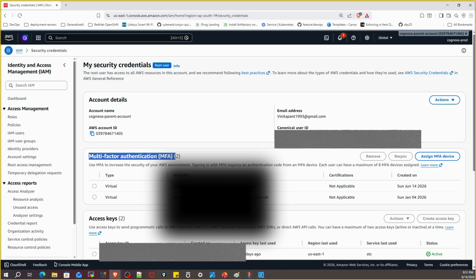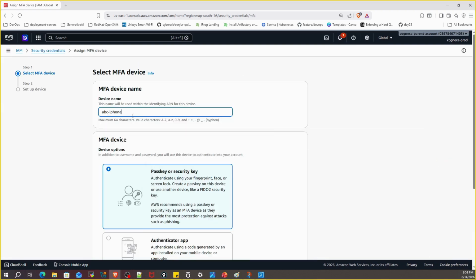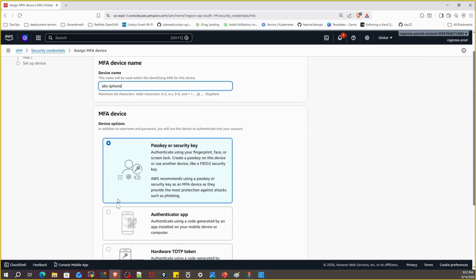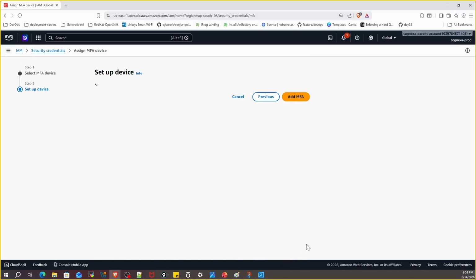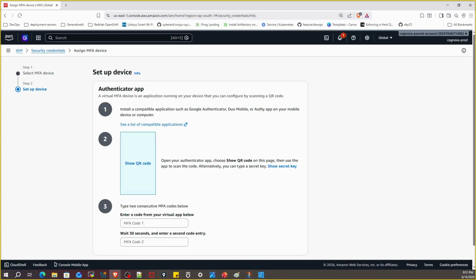To add a new MFA device, click on Assign MFA Device. In the wizard, enter a device name, for example, ABC-iPhone. Next, select Authenticator App and click Next. AWS will now generate configuration information for the virtual MFA device, including a QR code. This QR code contains the secret configuration information that your authenticator application will use to generate one-time passwords.